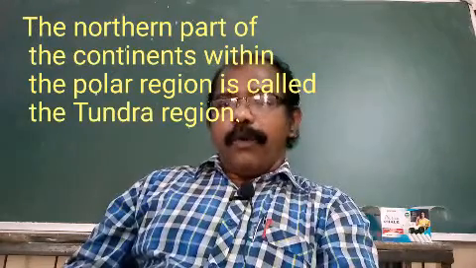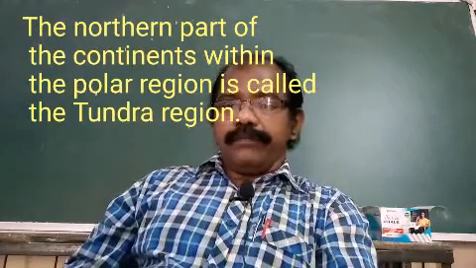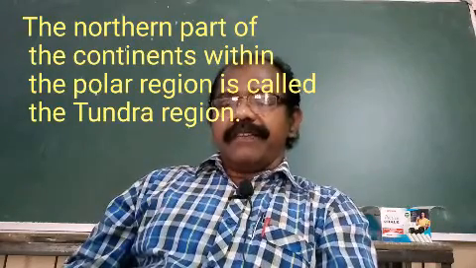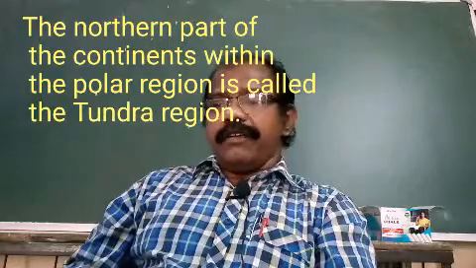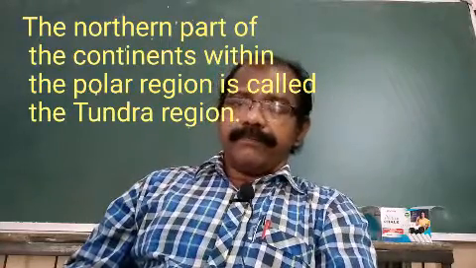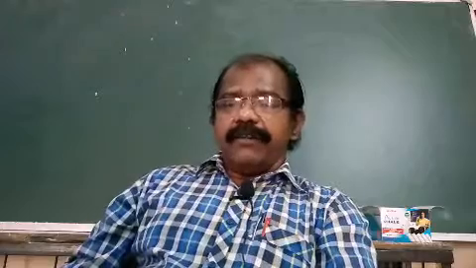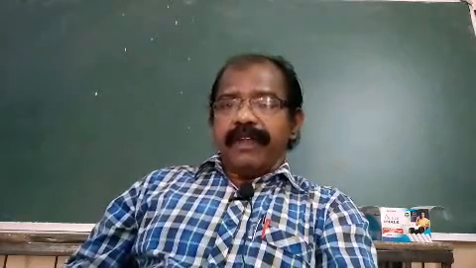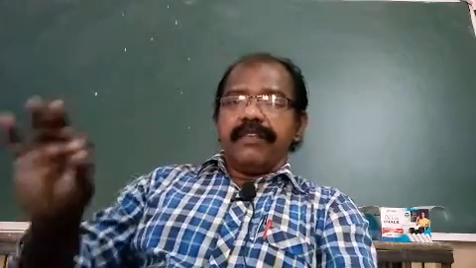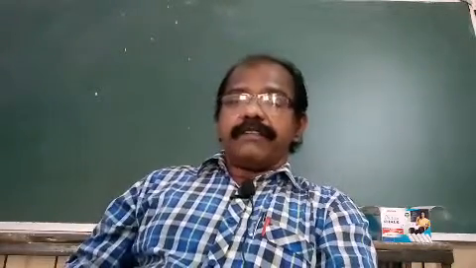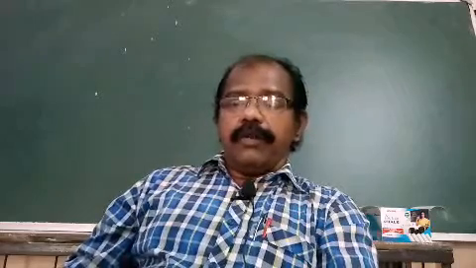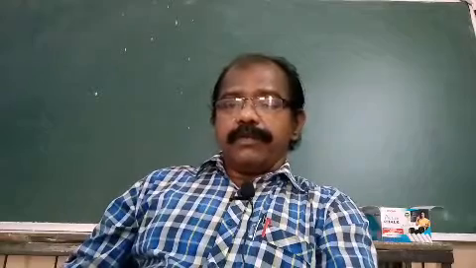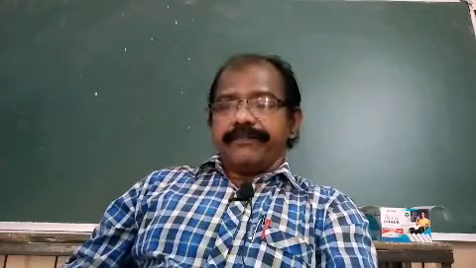The areas around the poles are very cool, very cold. So these areas are generally called tundra. So from the word tundra, what do we understand? First of all, the word meaning is very cold. Secondly, the word tundra means the very cold region which is present in the Arctic Circle or in the North Polar region.